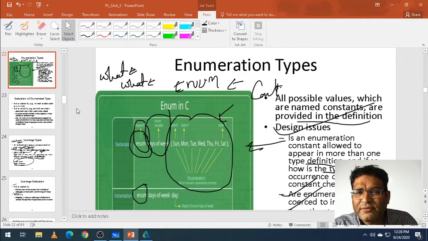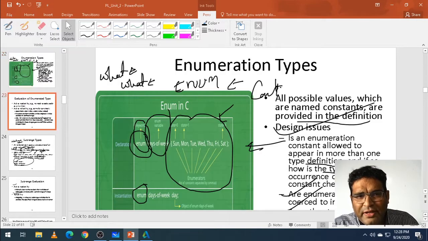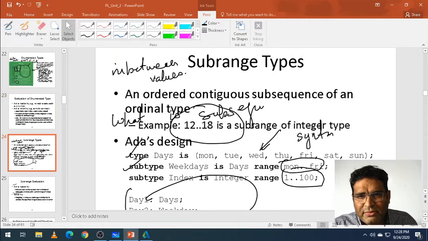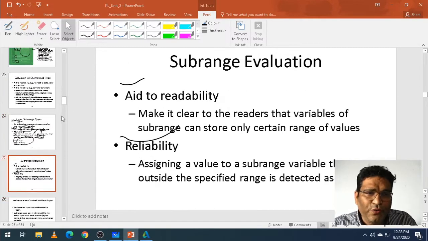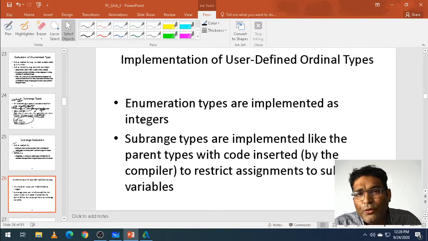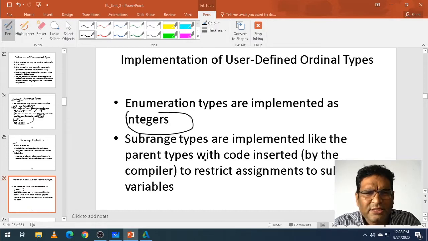So what we have seen is what a subrange is, how it is defined in one language, and how you evaluate it. We have seen what enum is, what problems it has, and how it is evaluated in different languages. Other one, implementation: how you implement it. In one of the languages we take it as integer. Subrange type is implemented as its parent type. If this is integer, then it should be an integer.